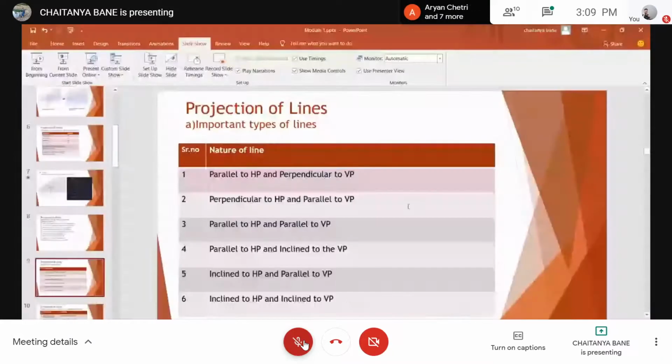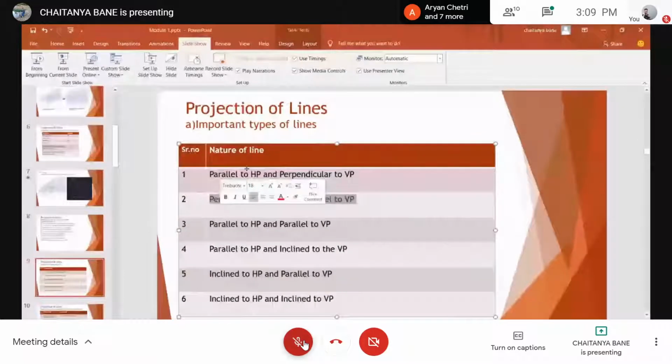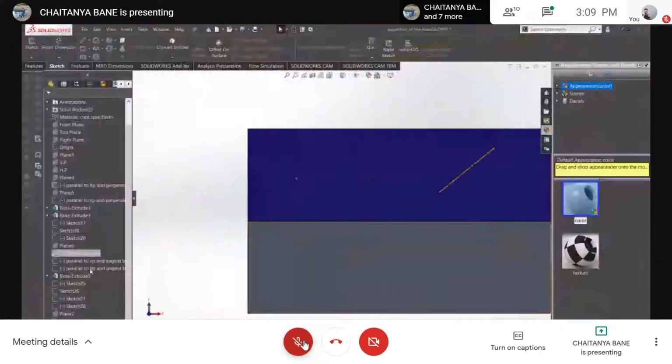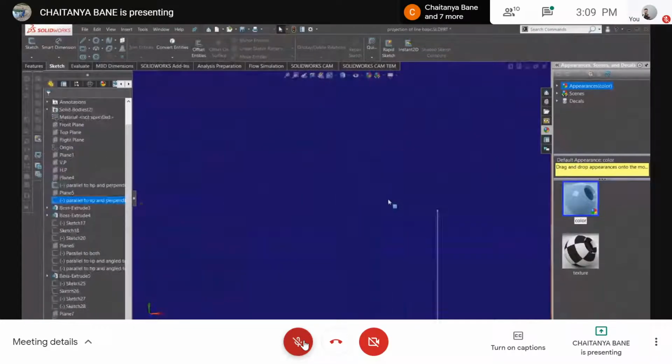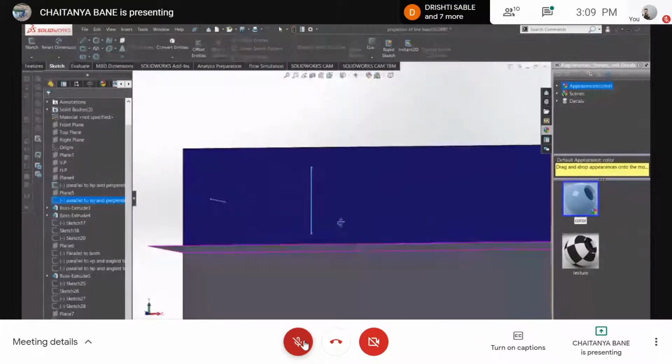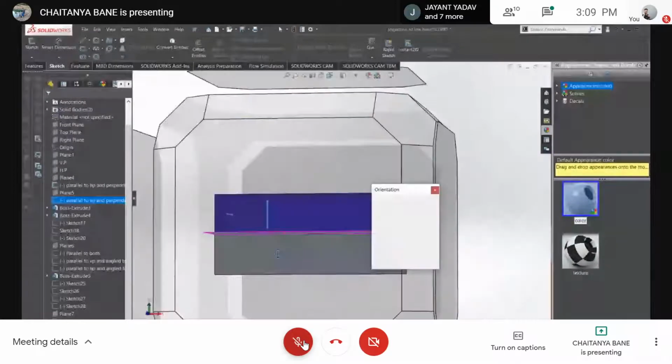Okay, so next is perpendicular to the HP and parallel to the VP. Next case, perpendicular to HP, and parallel to the VP. So what it will be here is, take a second, let me zoom out. Perpendicular to the HP, my bad, and parallel to the VP.